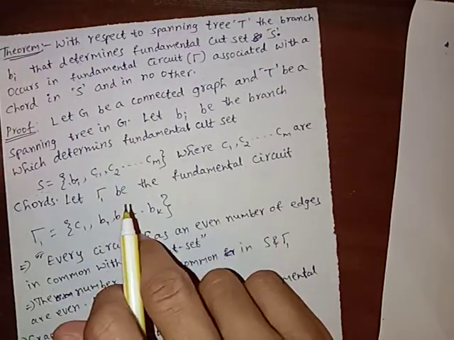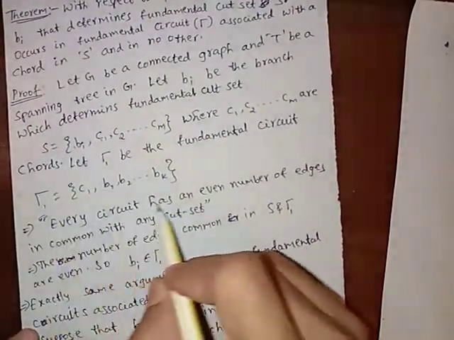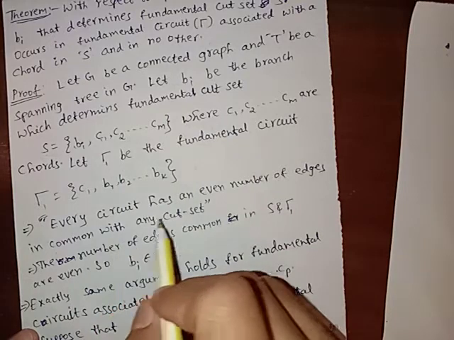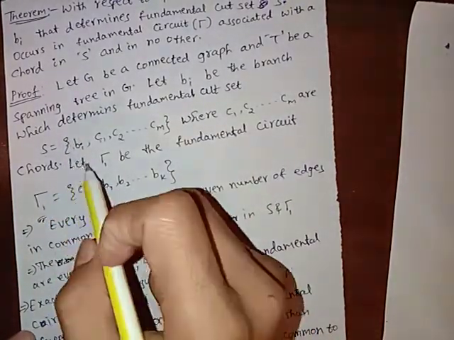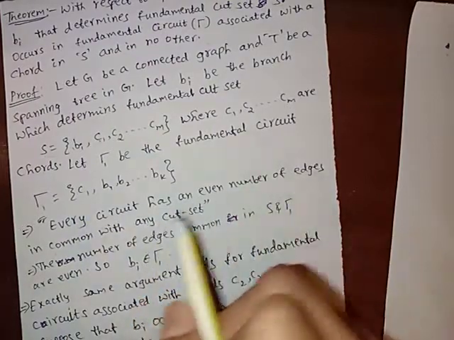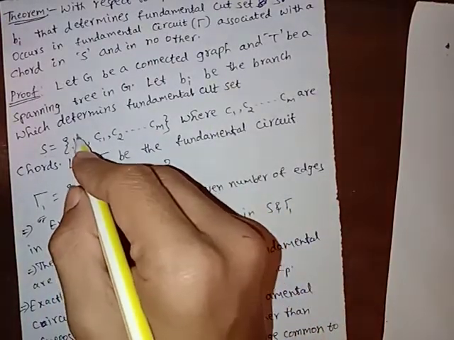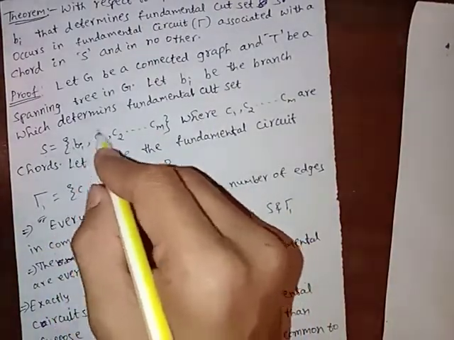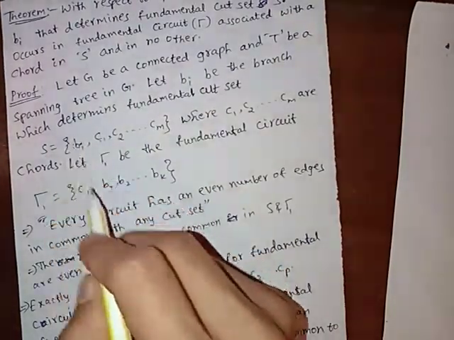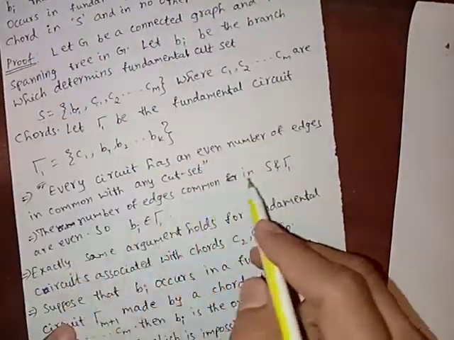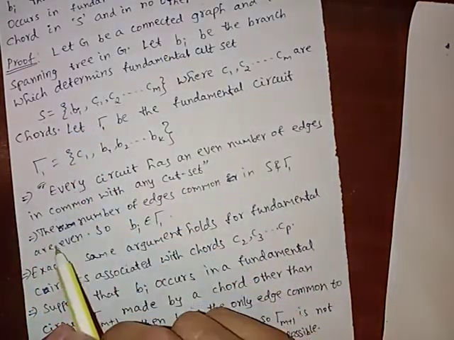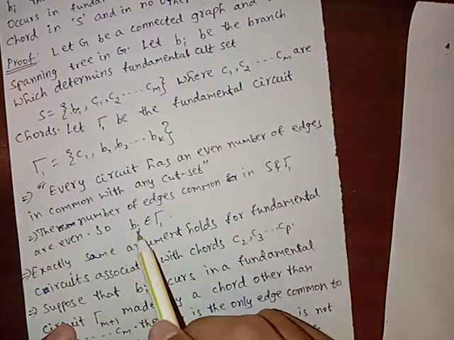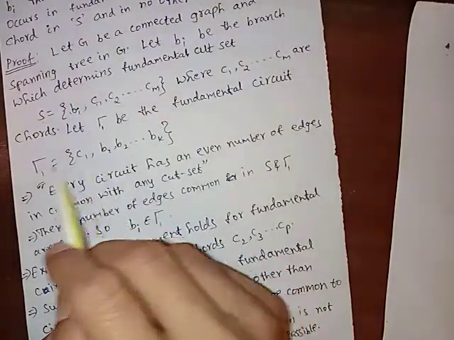That is a fundamental circuit. Now every circuit has an even number of edges in common with any cut set. So in these two we have an even number of edges in common. Here clearly we can say that Bi and C1 are common here. The number of edges common in S and the circuit is even, so Bi belongs to this circuit.